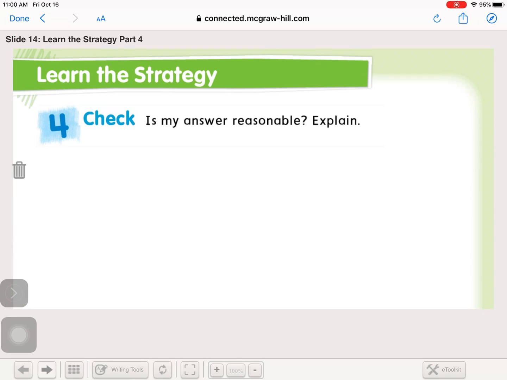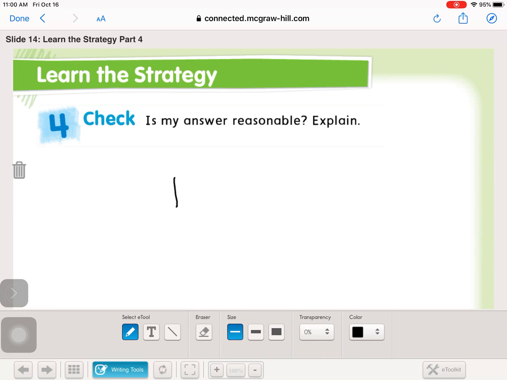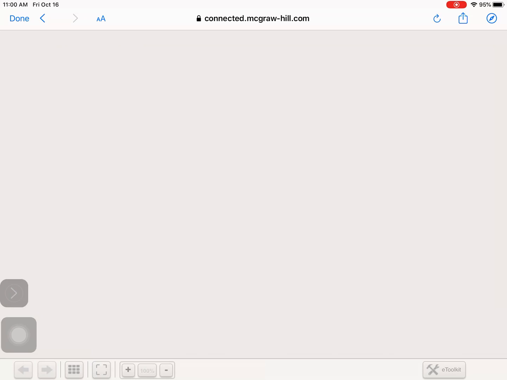Okay, and then for step 4, we're going to check our answer to make sure it's reasonable. If I have 5 groups of 6, and I end up with 11 party favors, does that make sense? No, that would only be 2 groups plus 1, right? So that wouldn't be reasonable. But I ended up with 30, and that makes sense, right? Because if we go back and we count, or if we were to look on a hundreds chart and count by 5s 6 times, we would get to 30, so it is reasonable.